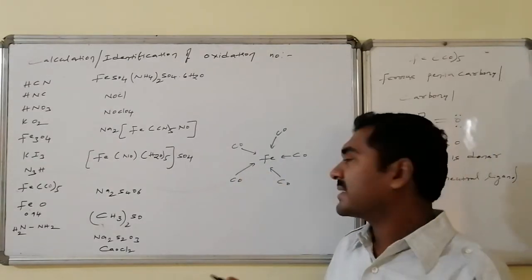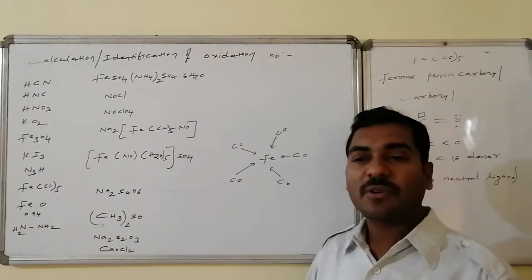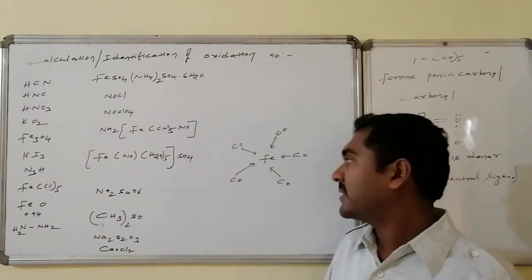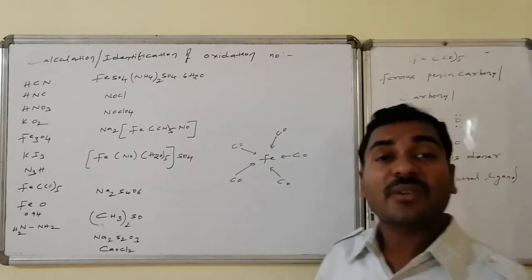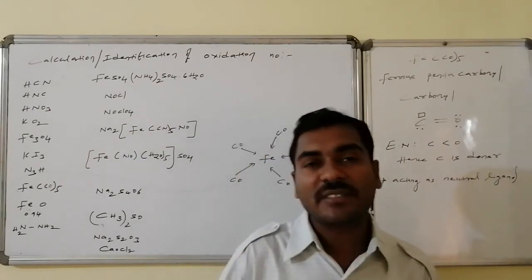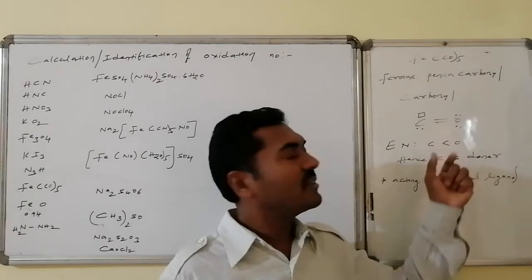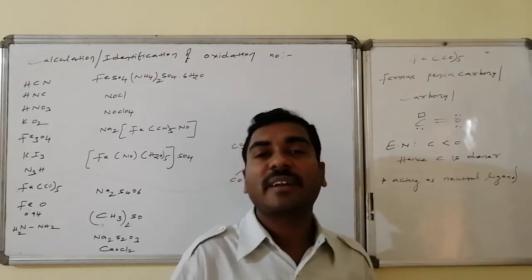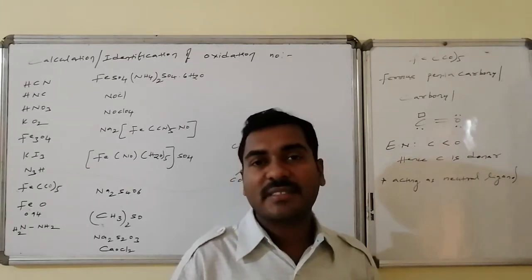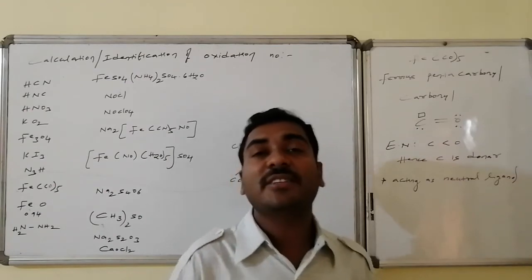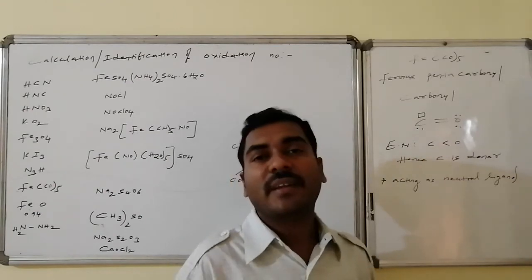If I disconnect the bonds, if I write this in the form of covalent bonds and then disconnect, then carbonyl as a whole does not have any kind of charge. Carbonyl is neutral from the beginning, and disconnection leads to the original situation. Hence carbonyl is maintaining 0 oxidation state, and iron is also maintaining 0 oxidation state in iron pentacarbonyl.